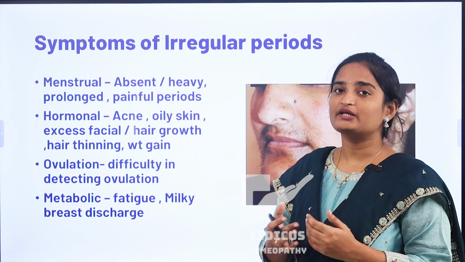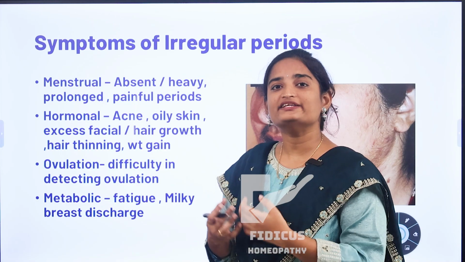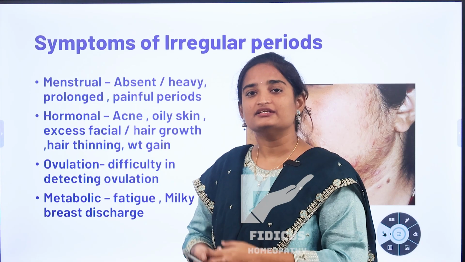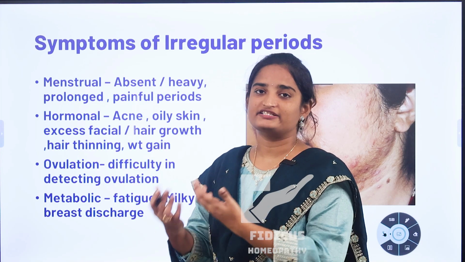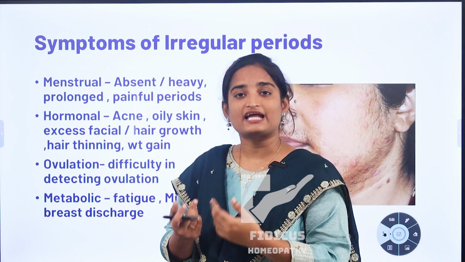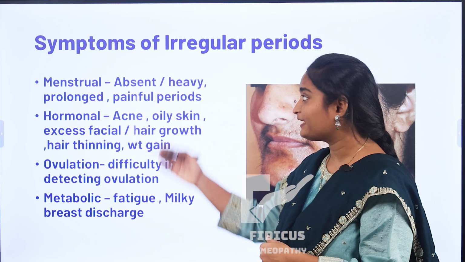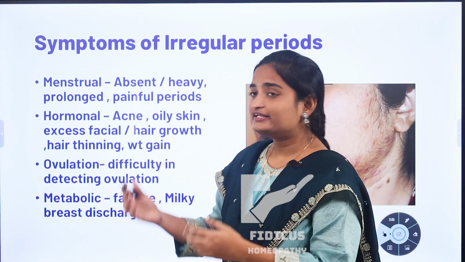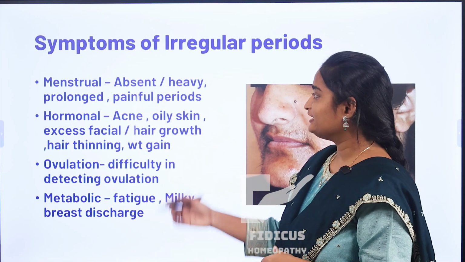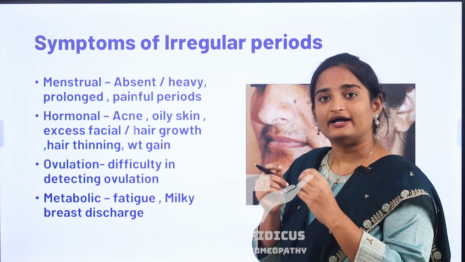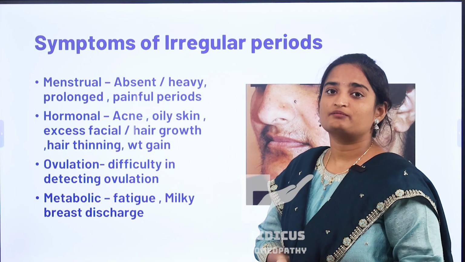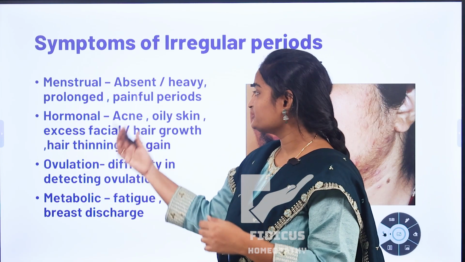Now coming to the symptoms of irregular periods. There are so many symptoms in our body due to these irregular periods. Those hormones act on different parts, so by this imbalance in different hormones, you can get different symptoms. Usually menstrual symptoms like absent, heavy, prolonged or scanty bleeding, and some women may experience painful periods also. And also this hormonal imbalance can affect our skin and hair. It can lead to acne, pimples on the face and other body regions, and also oily skin. There is excess secretion of oils from the face, and excess facial hair growth.